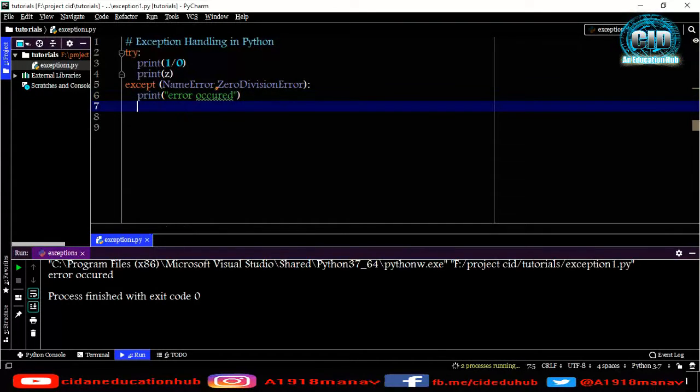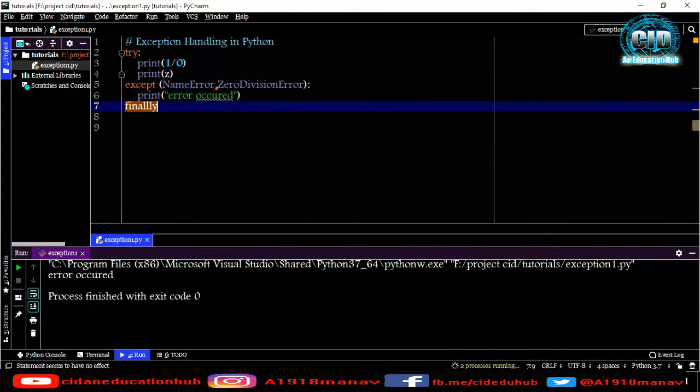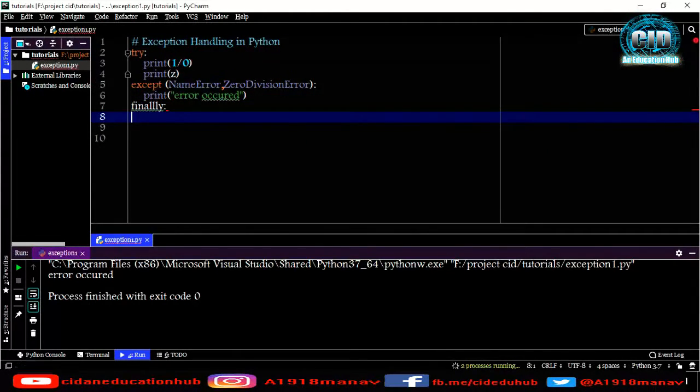Now I can have here finally, and under finally we can write the things which can execute in the program after handling try or except. It doesn't matter if the try block is run or the except block is run. Finally will run after any of these. Okay, so let me show you.